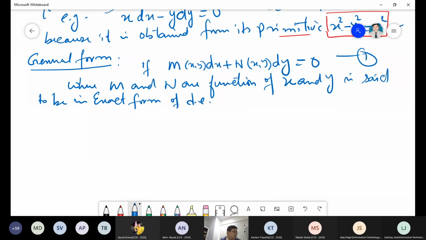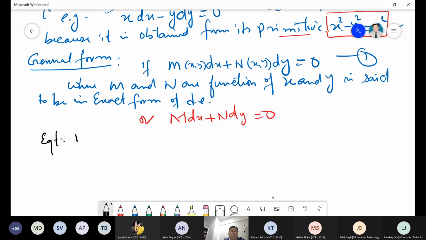Sometimes people simply write M dx plus N dy equal to 0, right?